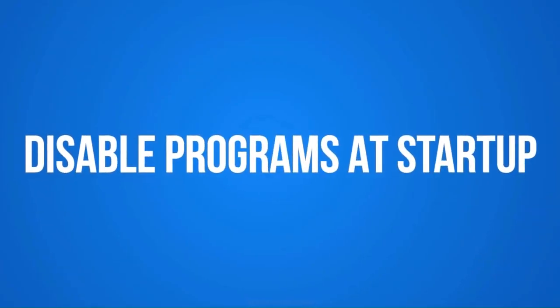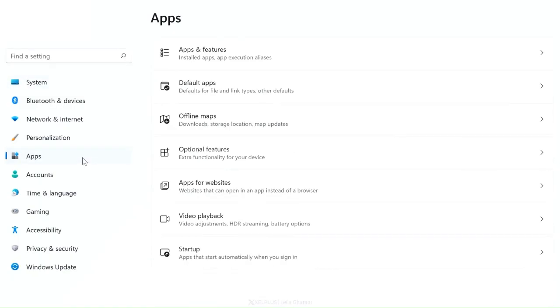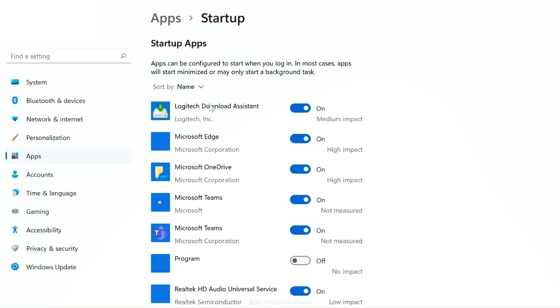Startup programs load automatically when the system is turned on, but every program that's on the list slows down your boot time and consumes your computer resources. This should be your VIP list of apps. To change that, go to Settings, select Apps, and then Startup. Okay, so On means these apps load during startup. It also indicates how many resources an app is going to consume. You especially want to check out the ones with high impact. Just go through the list and if you find a program that you don't need at startup, just toggle it off.